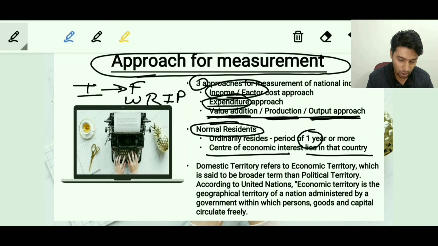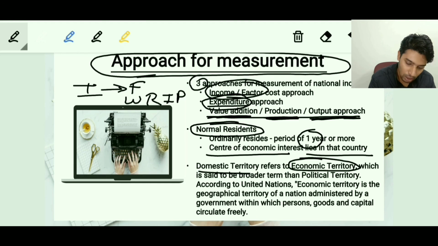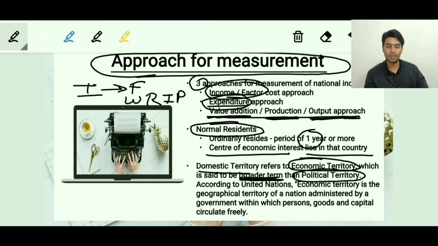And the last is domestic territory. Do remember that in the GDP slide we had discussed gross domestic product, and we had written about boundary. That boundary exactly didn't mean the political boundary of the country, it rather meant the economic boundary of the country. Let's try to understand this. The domestic territory refers to the economic territory, which is a much broader term than the political territory of the country.